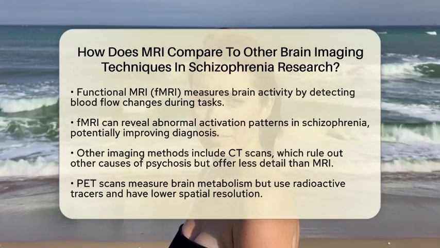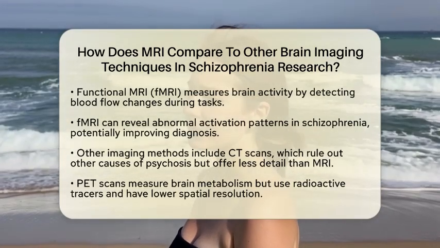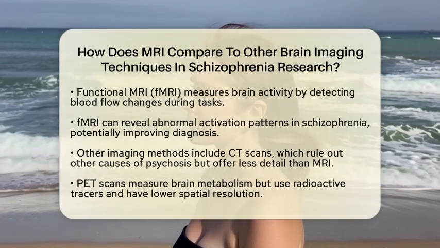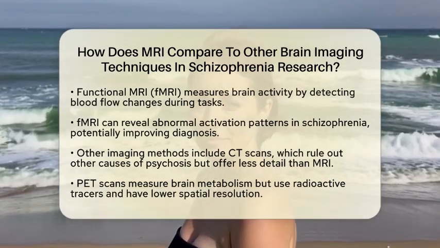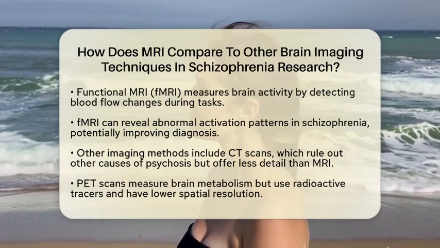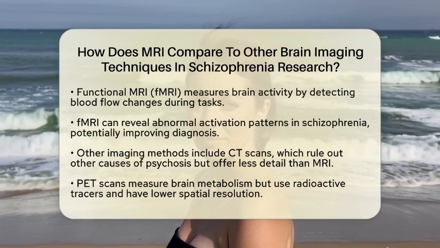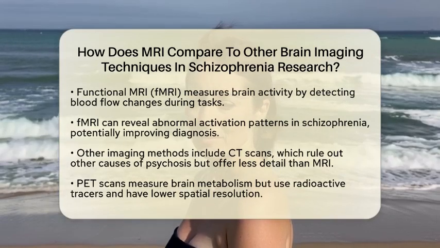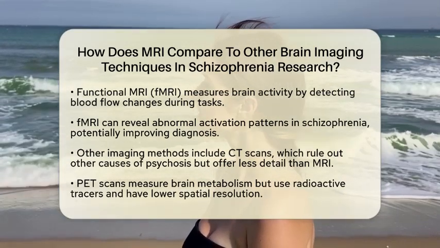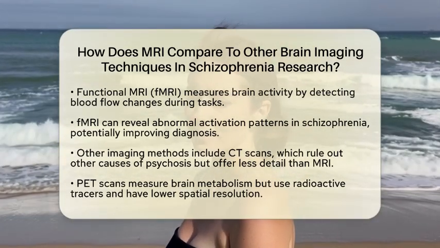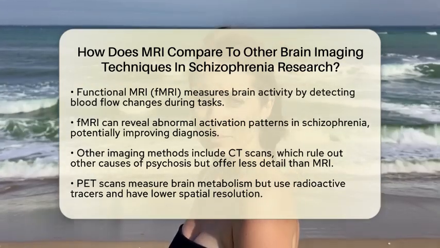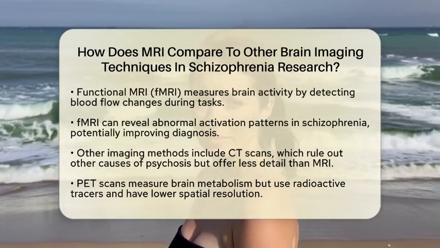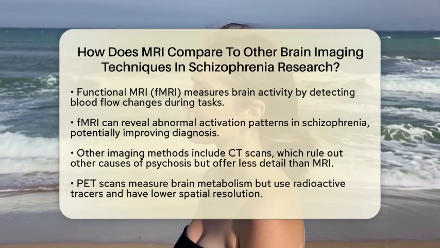Now, let's talk about functional magnetic resonance imaging, or fMRI. This specialized type of MRI measures brain activity by looking at blood flow changes. During fMRI scans, patients perform tasks, and researchers can see how different brain areas activate. This technique has shown promise in diagnosing schizophrenia, often revealing abnormal activation patterns. Some studies suggest that fMRI might be better at distinguishing between schizophrenia patients and healthy individuals compared to standard MRI alone. Other imaging methods are also used in schizophrenia research.